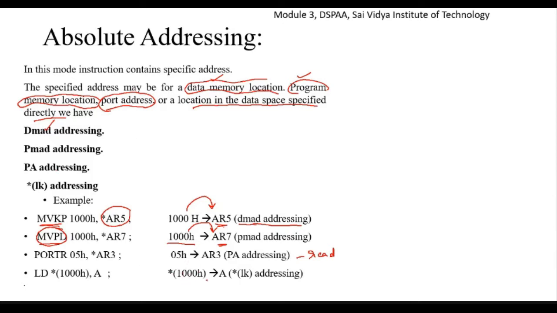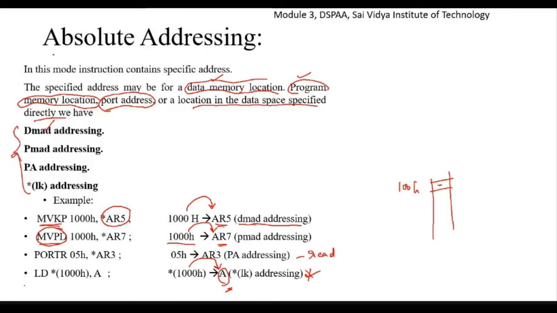Star 1000 hexadecimal means at that particular memory location 1000 hexadecimal there is some content. That content we are loading directly to the accumulator register. So this is an example of star LK addressing mode.